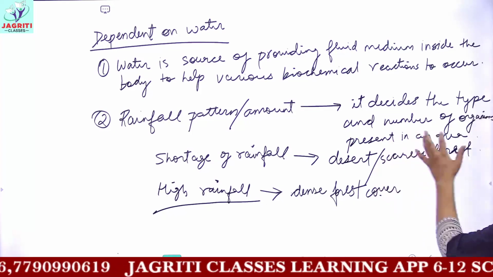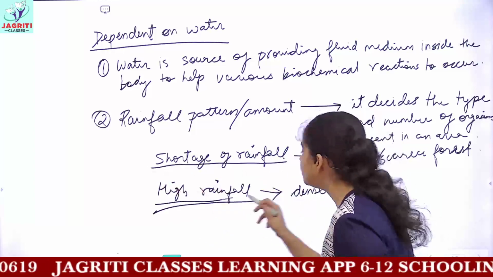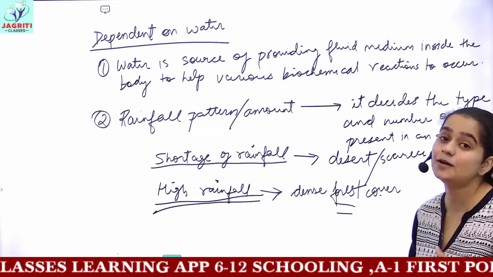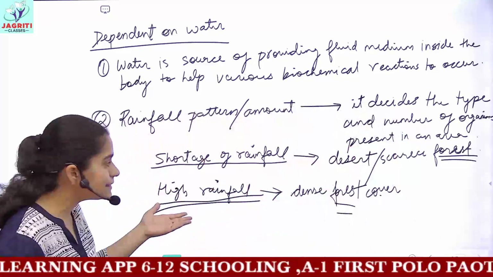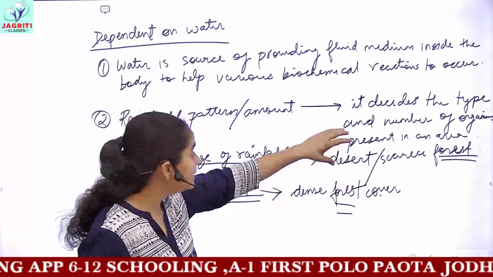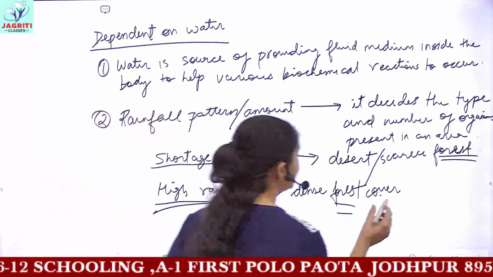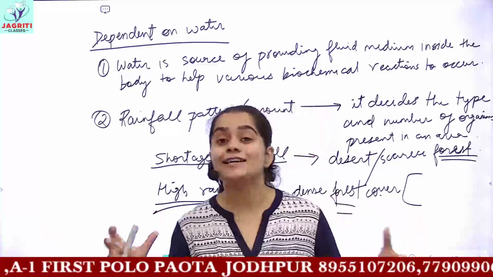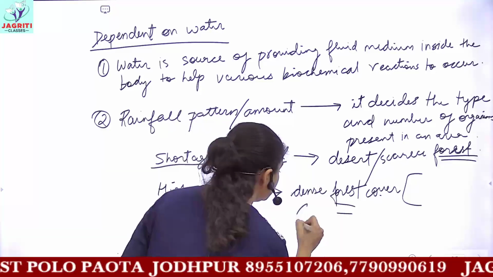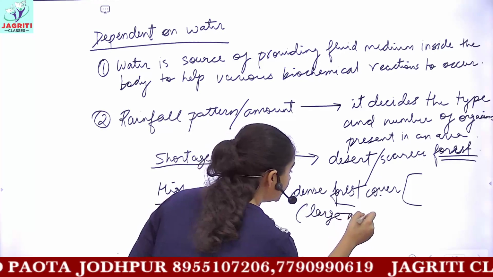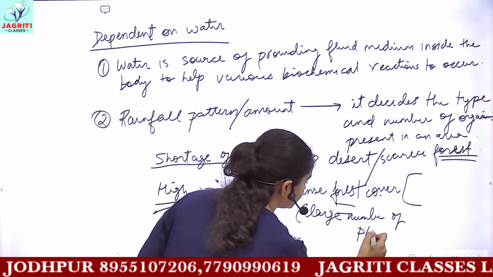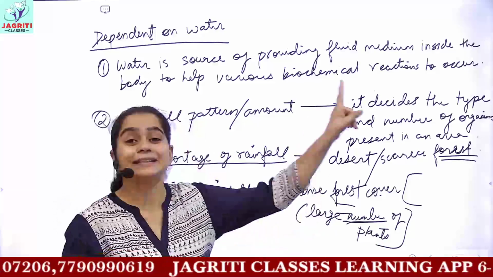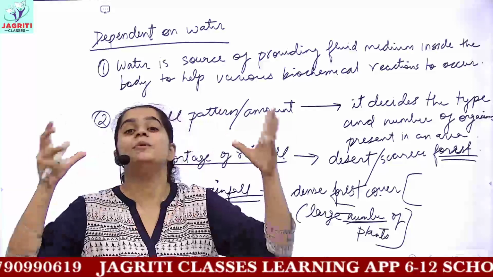And also now we are talking that the amount of rainfall decides the amount of forest, that is the flora of any region. Flora is the plant cover of any region. But one more thing is there, that dense forest means you will have a large number of trees or plants there, and with this the type of plants which are found there would also be very high.